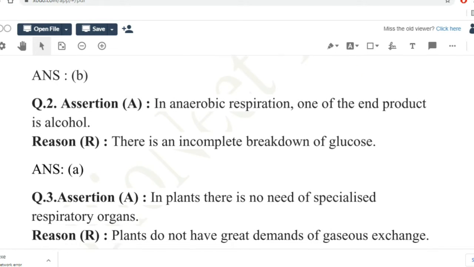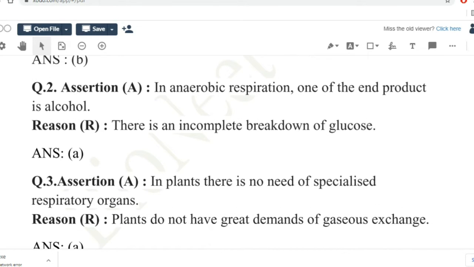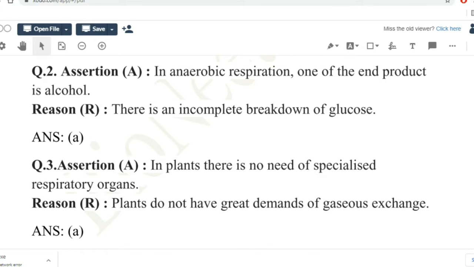Check question number 3. Assertion: in plants there is no need of specialized respiratory organs. Reason: plants do not have great demands of gaseous exchange. We all know that there is no need of specialized respiratory organs in plants and they do not need much energy, right? Because they are stationary and they do not have great demands of gaseous exchange. They do not have great demands of energy requirement. So that is the reason. Assertion and reason both are true, and reason is the correct explanation. So the answer is A.